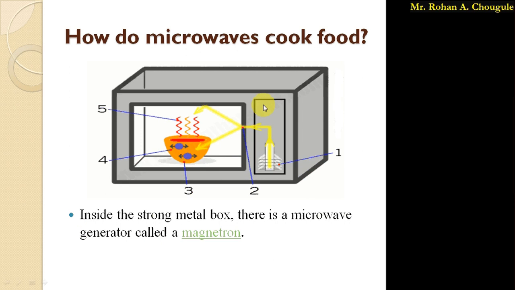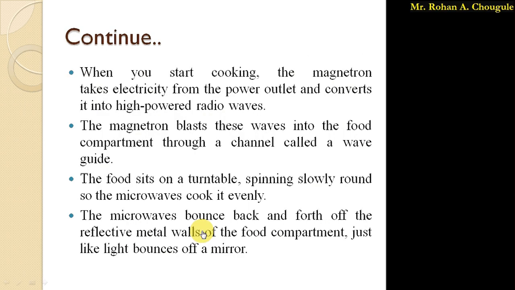I have shown one picture of a microwave oven, and here we have discussed how a microwave oven cooks food. The main part of the microwave oven is the magnetron, which is used to generate the microwaves, and it is placed inside a strong metal box. Once we turn on the microwave oven, the magnetron takes electricity from the power outlet and generates high powered radio waves. These high powered radio waves blast inside the food compartment through a channel called a waveguide. Then the food sits on the turntable, spinning slowly around, so the microwave cooks the food evenly.